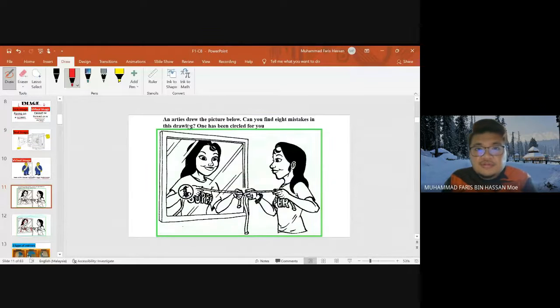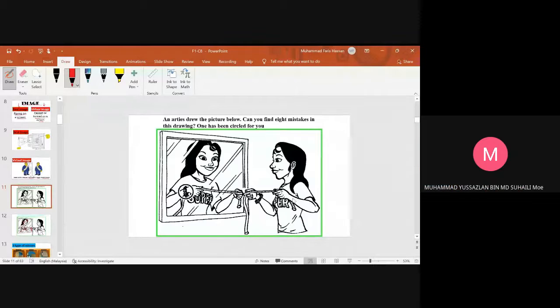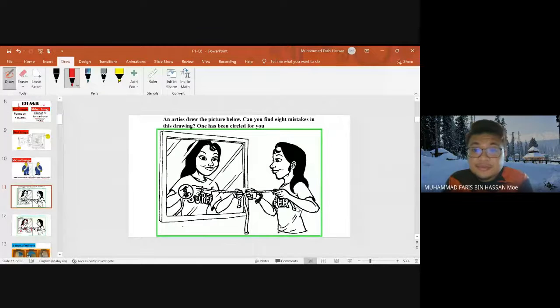An artist drew the picture below. Can you find 8 mistakes in this drawing? One has been circled for you. So jadi apa yang salahnya dekat sini? Jadi apa lagi awak rasa ini salah? Kalau awak tengok ini salah, ini pun salah.